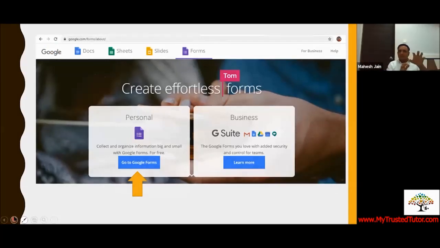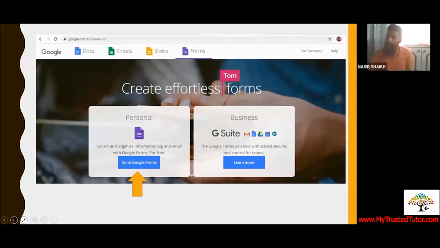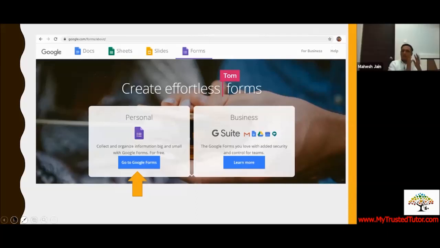Now on this screen, you can see on the left it says personal, and on the right side it says business. If you are an organization, if you are a principal, and if you want to use G Suite, Google comes up with various advantages. We have Google Docs, we have Drive, we have Google Classroom. All those are available if you take the business plan, which is G Suite.